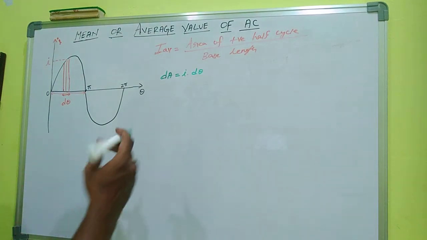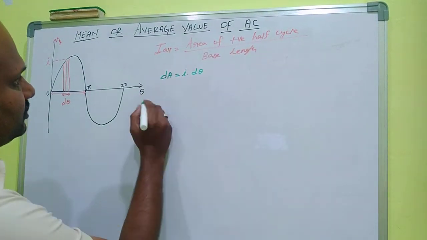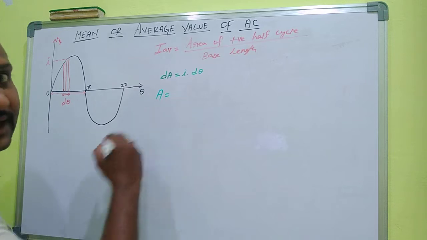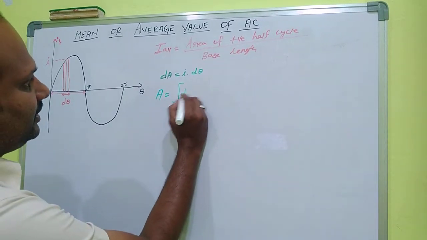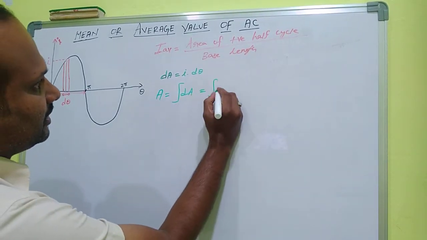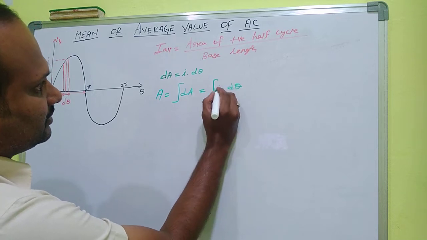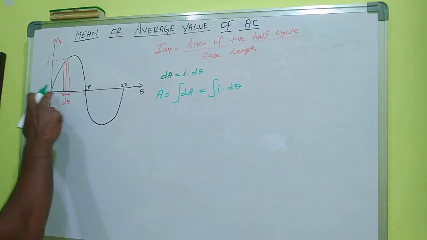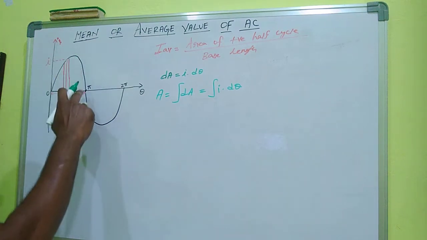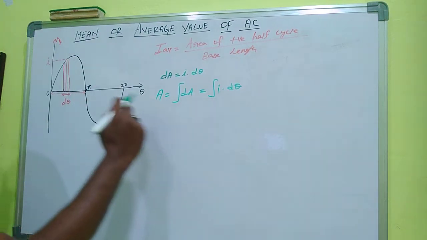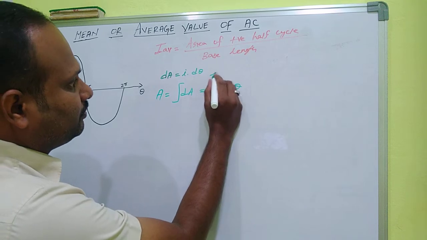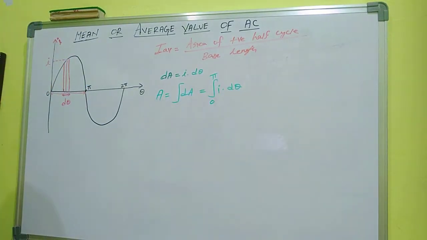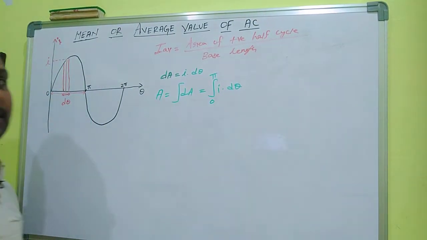Then I average is equal to, first you want to find the area. Area is the integral of dA, which is equal to the integral of I d theta. This integral is taken over 0 to pi. This area is 0 to pi. So the integral is taken over 0 to pi. Don't forget, here I is the instantaneous value of current.